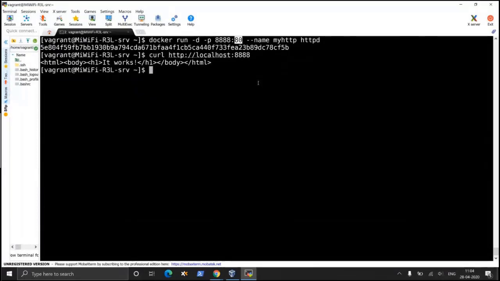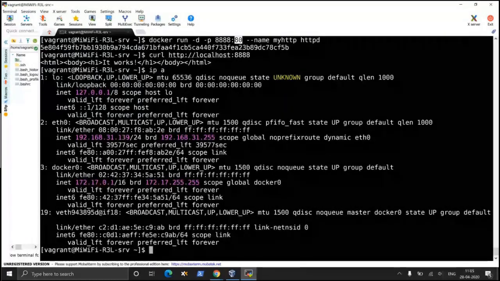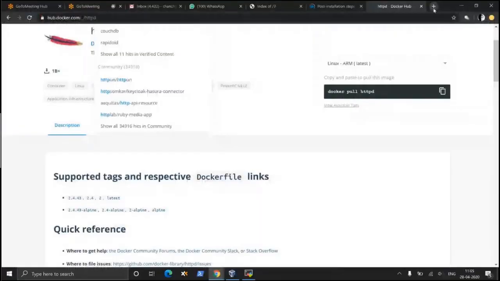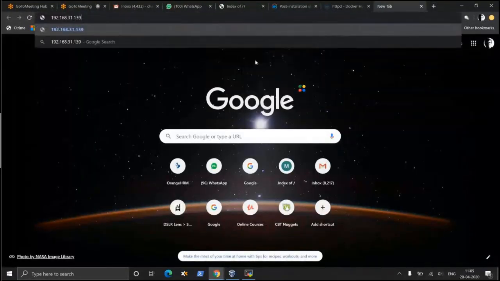So what is our IP address right now? IPA, 1.39. So can we access this from an external browser, my own browser here? Let me try it. I'm not really too sure. We can try this. Edit, paste, colon.